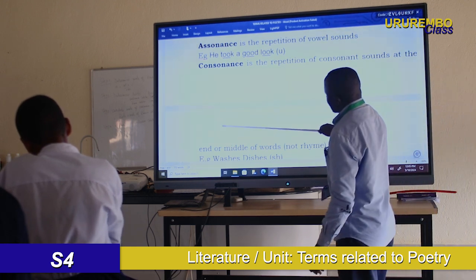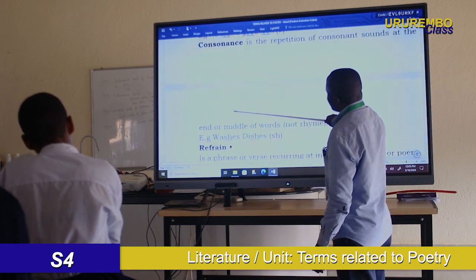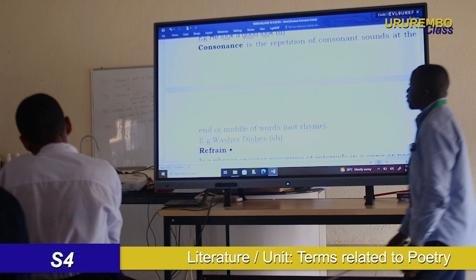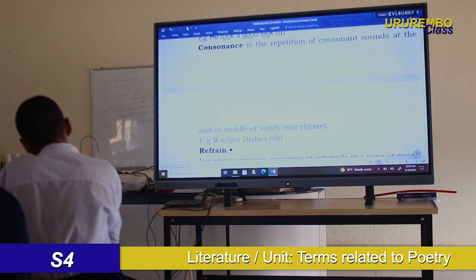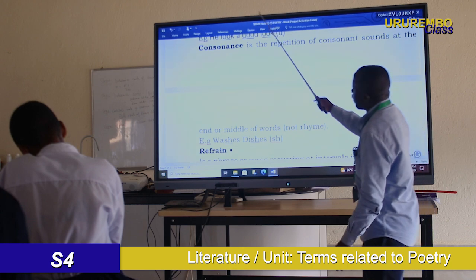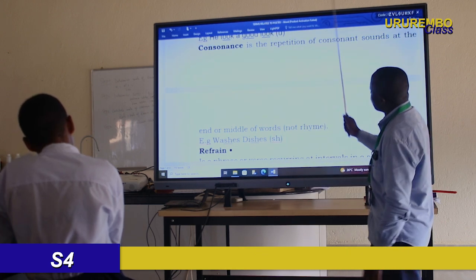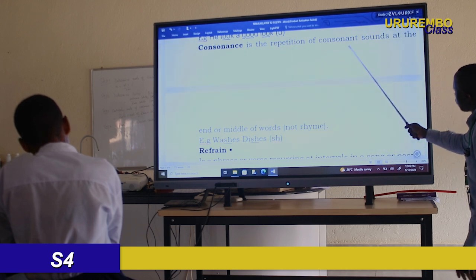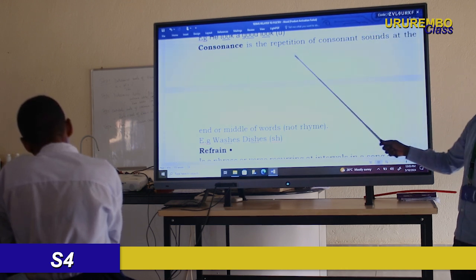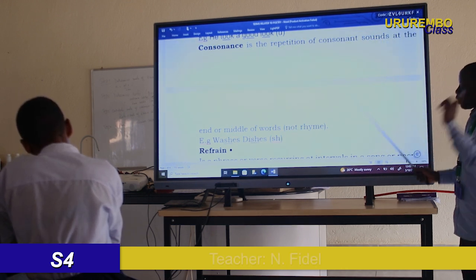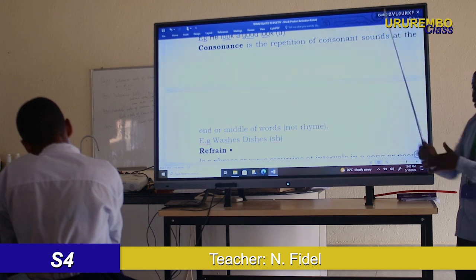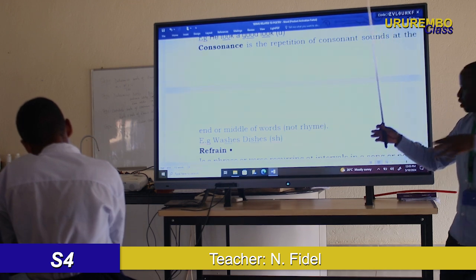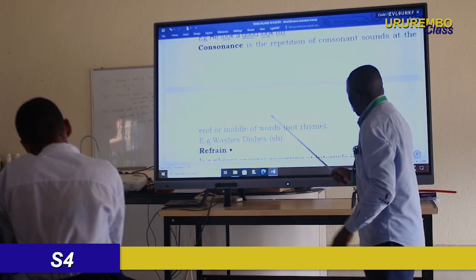So then, let's go to consonance. Consonance differs from other terms used in poetry simply because it is repetition of the same consonant sound, but where? Anywhere, in the middle of the words.